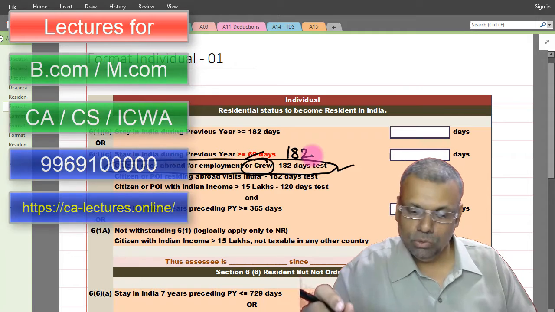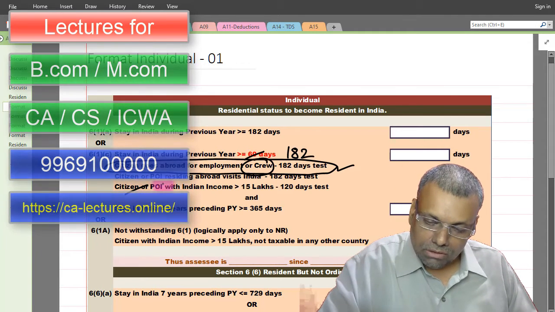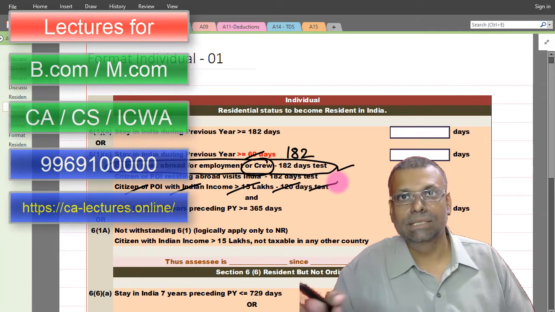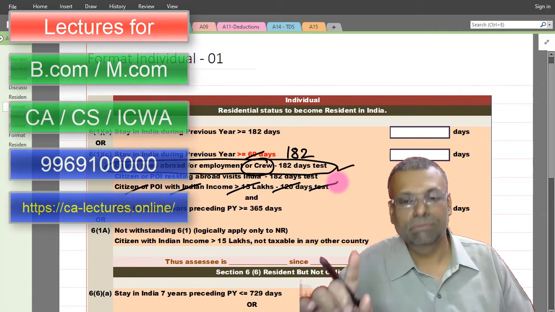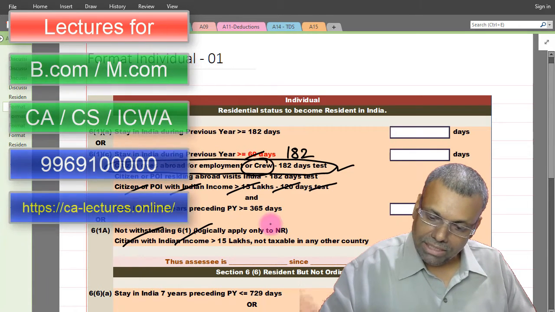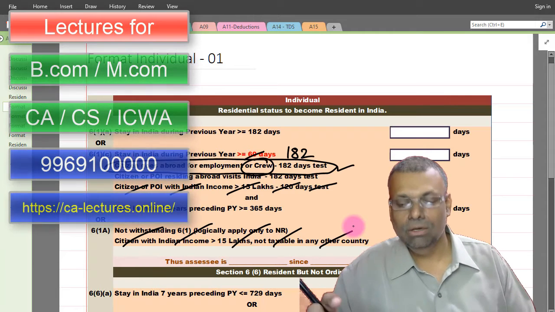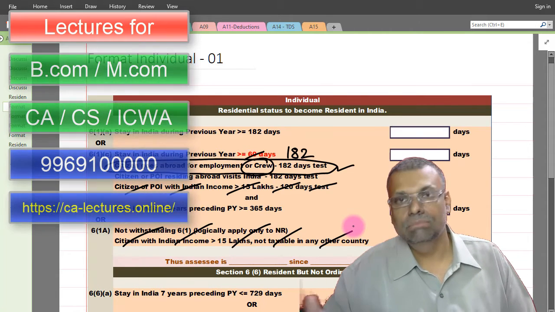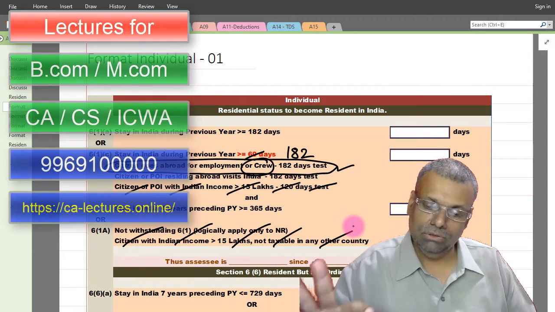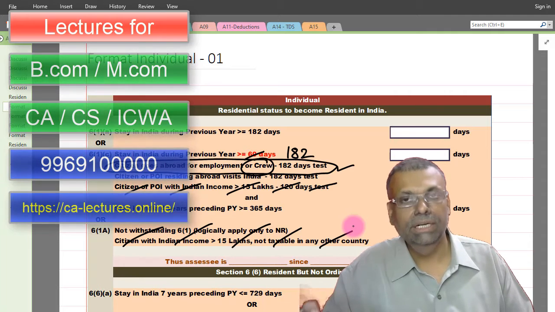In the first situation, the Indian income is given to us as only 4 lakhs and therefore this condition will not be applicable. The 120 days test etc. will not be applicable in the first situation. That is number 1. Even this 6(1)(a) relevant data has not been given to us, so that is also not very much relevant. Now, his visit to India is same as 182 days, but that is also not very much relevant. So ultimately it is 60 days substituted with 182 days.